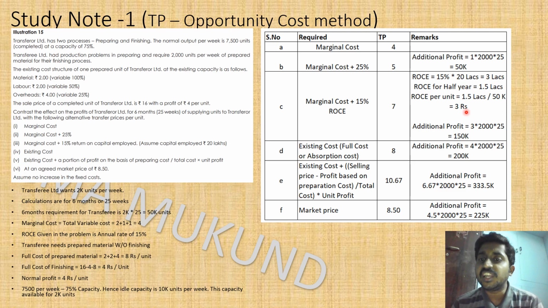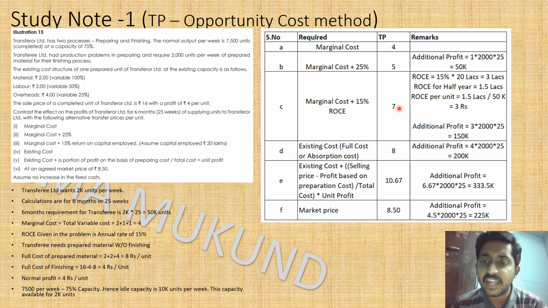So 3 rupee is the return the management desires per unit. 4 rupee is the marginal cost, so marginal cost plus desired return is 3 plus 4, which is 7 rupees.